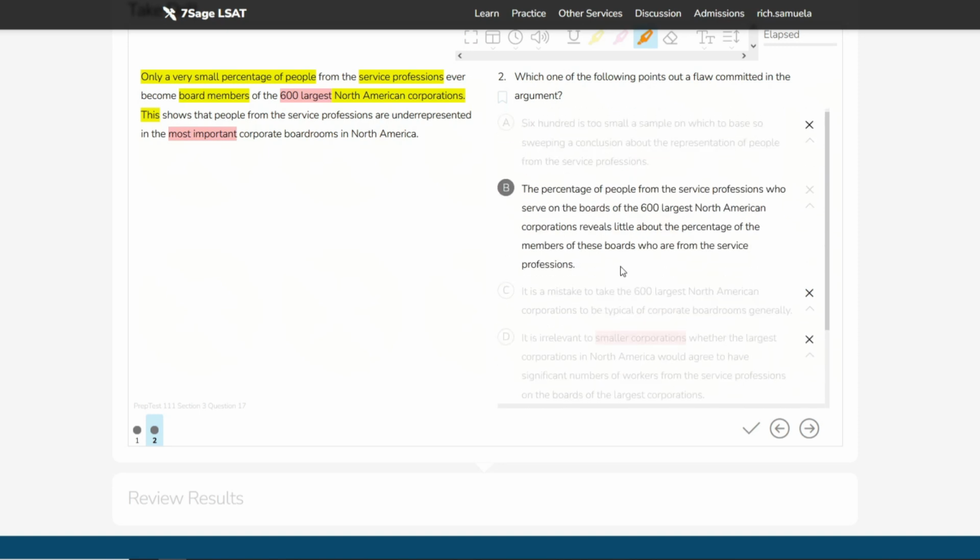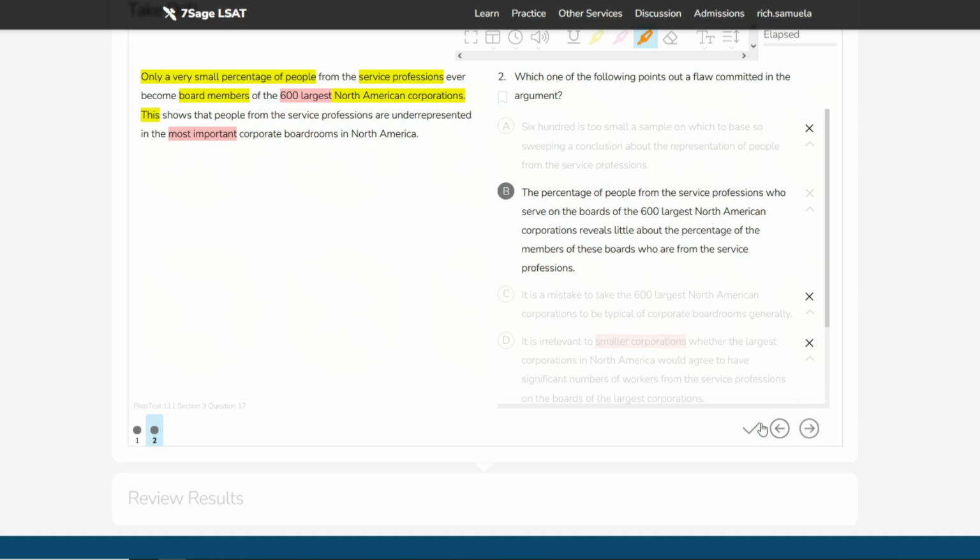So we'll circle back to B. Like I said, even if every single one of the board members was from the service industry, this still doesn't make sense, because they would still represent a small percentage of service workers as a whole. So B is our flaw and the answer to this question.